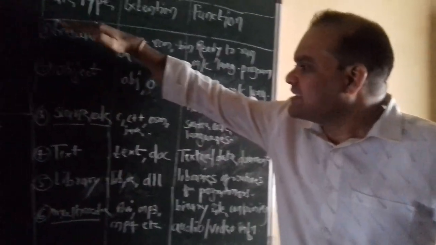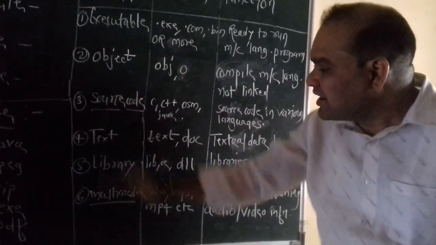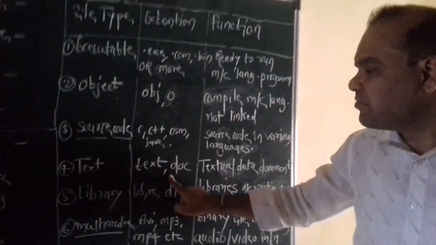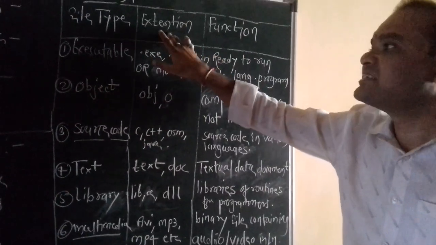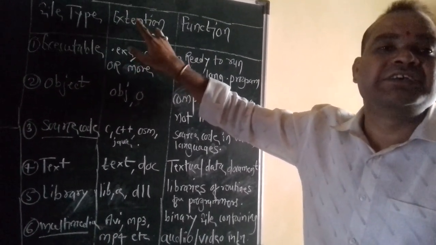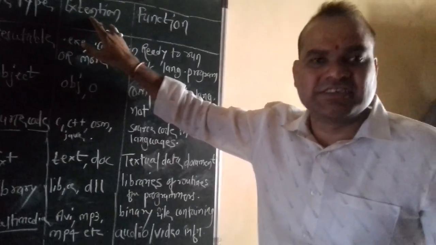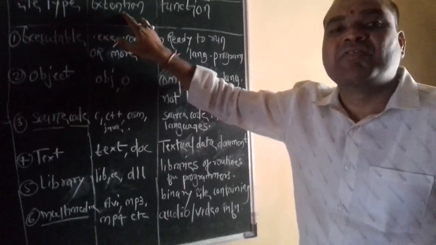Okay, now these are the types of file. There are a number of types available, and all file types have a number of extensions. These are the functions of file types. But here the extension is very important. You can give any name to a file, but extensions are not changed, extensions are fixed. Through the extension you identify exactly the file.